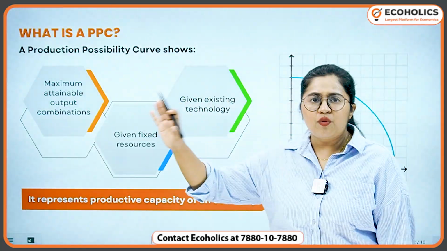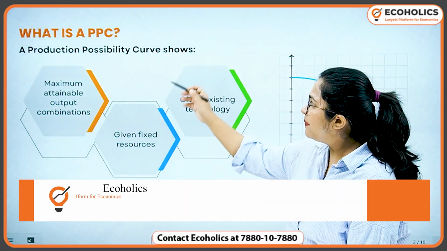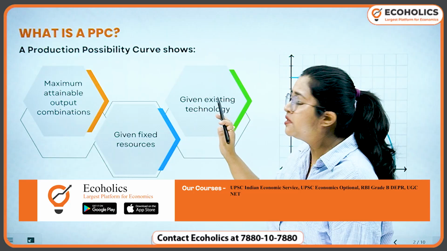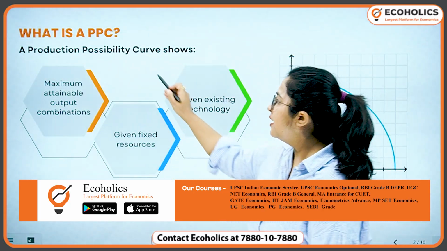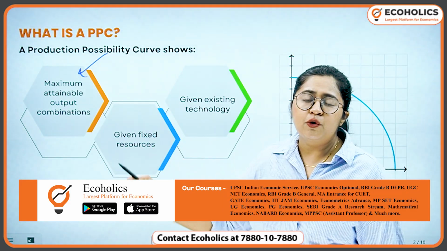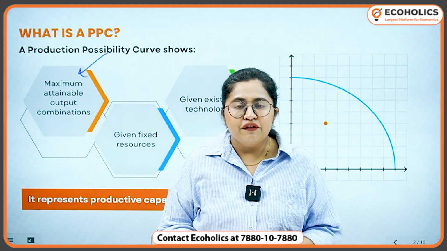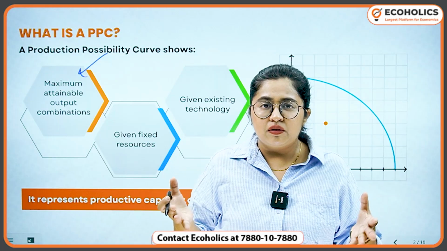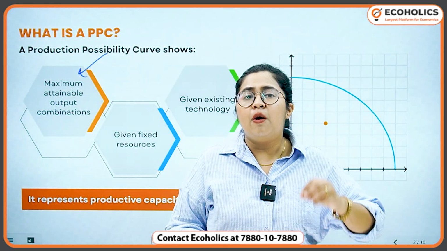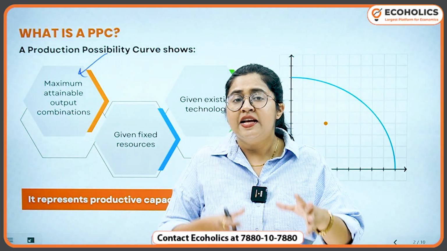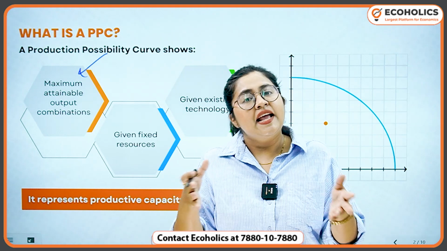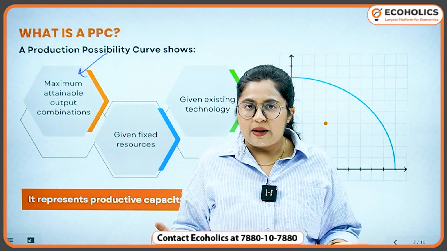Let's first understand what is the meaning of PPC. What is PPC? The PPC or the production possibility curve shows three major things. The first thing is the maximum attainable output combinations. Now, by definition, PPC is the curve which talks about the maximum combinations of two goods that can be produced with the existing resources in an economy in a certain time period.